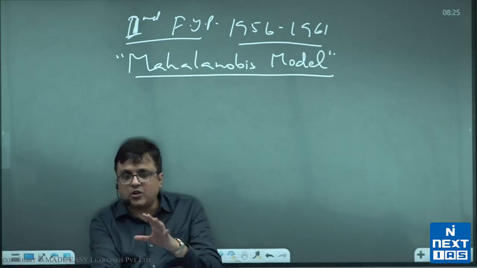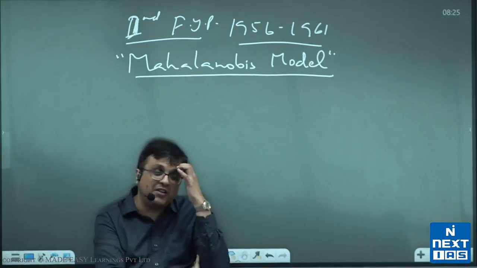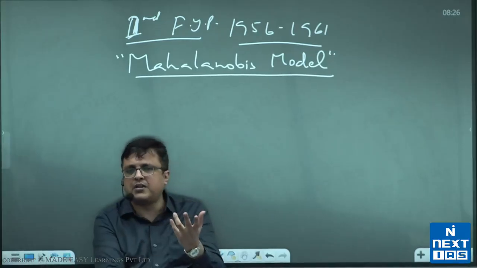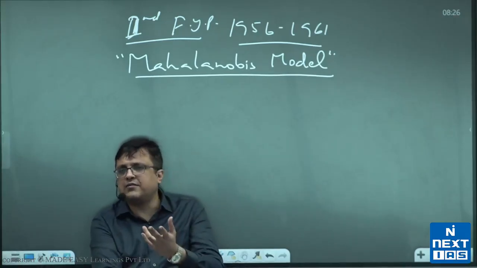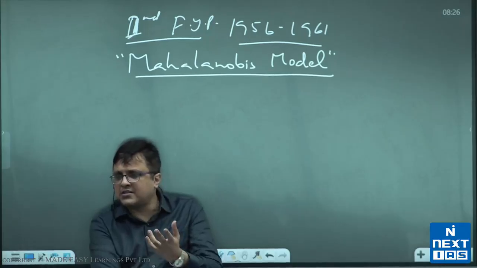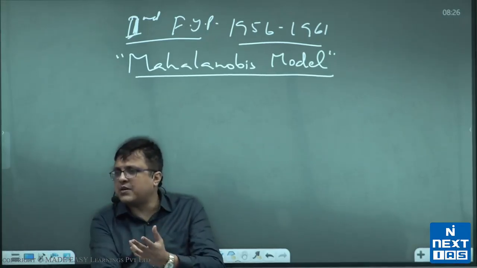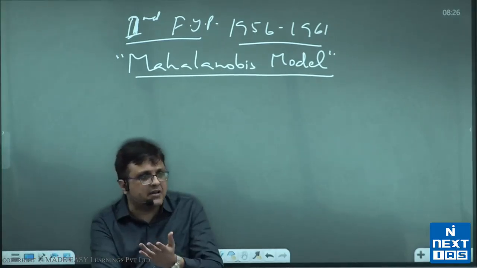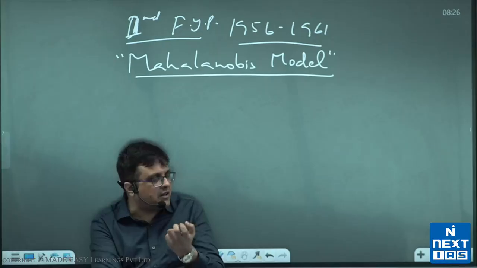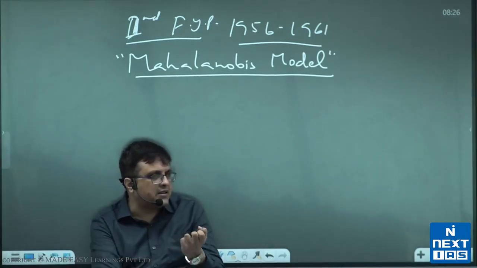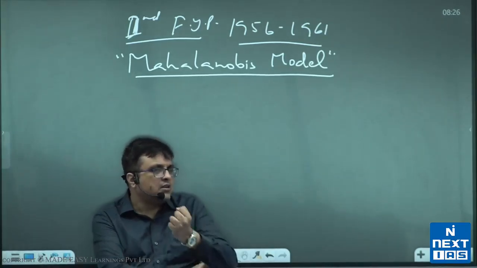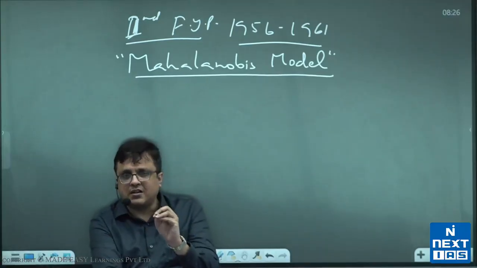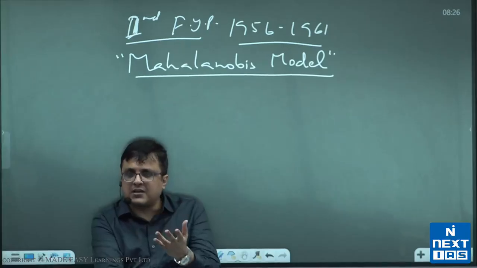Now in those days India did not have a choice. Like if somebody would have said why we did not choose labor intensive technology, because we didn't have a choice. There was no well developed labor intensive technology. Technology was developed mostly in Europe, in United States, in Soviet Union, and all these places were places with low population. So there was hardly a place where technology was developed labor intensive. So India didn't have a choice. If we had to grow fast, we had to adopt capital intensive technology. All right. तो अगर कभी भी मन में ये आए कि भारत ने लेबर इंटेंसिव टेक्नोलॉजी क्यों नहीं चुना, क्योंकि चॉइस नहीं था. जो टेक्नोलॉजी उपलब्ध थी वो कैपिटल इंटेंसिव थी.